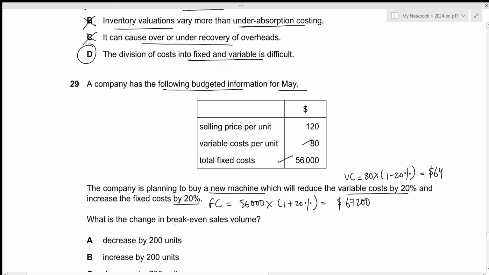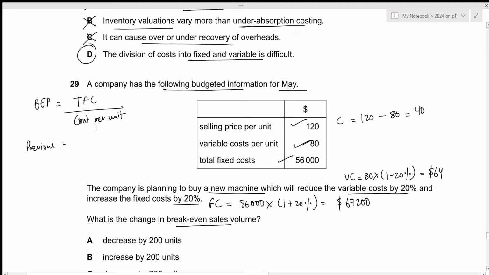What is the change in break-even sales volume? Okay, so the break-even point is just going to be total fixed cost divided by contribution per unit. Let's calculate the previous contribution. It will be previous selling price 120 minus previous variable cost of 80. This results in the value of 40. So the previous break-even point is just going to be previous fixed cost of 56,000 divided by the previous contribution of 40. This results in the value of 1400.